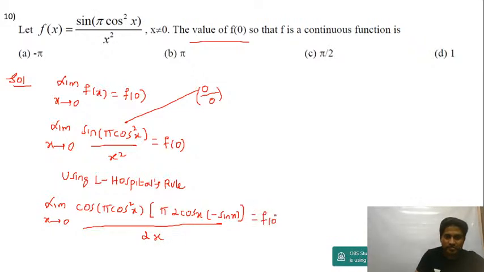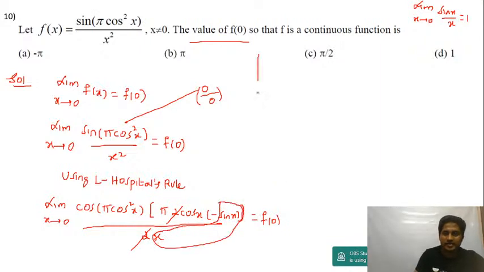Note this step, guys. 2 and 2 cancel. Sin theta by theta is 1. That is the Sandwich theorem, na? When you have limit x tends to 0 of sin x by x, it is equal to 1. So this will be 1. Sin theta by theta is 1.